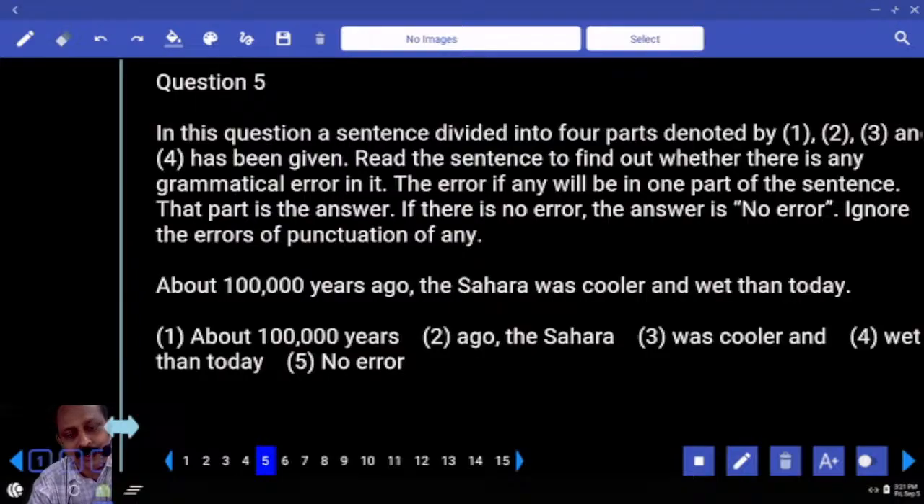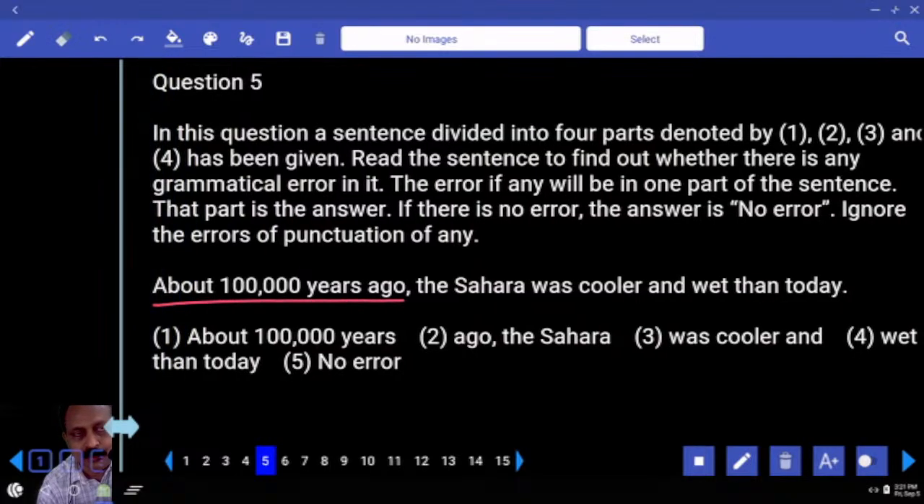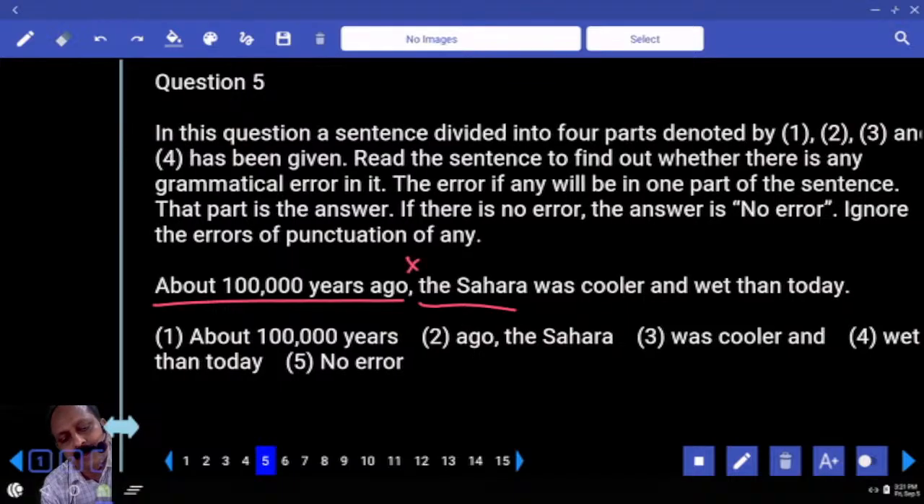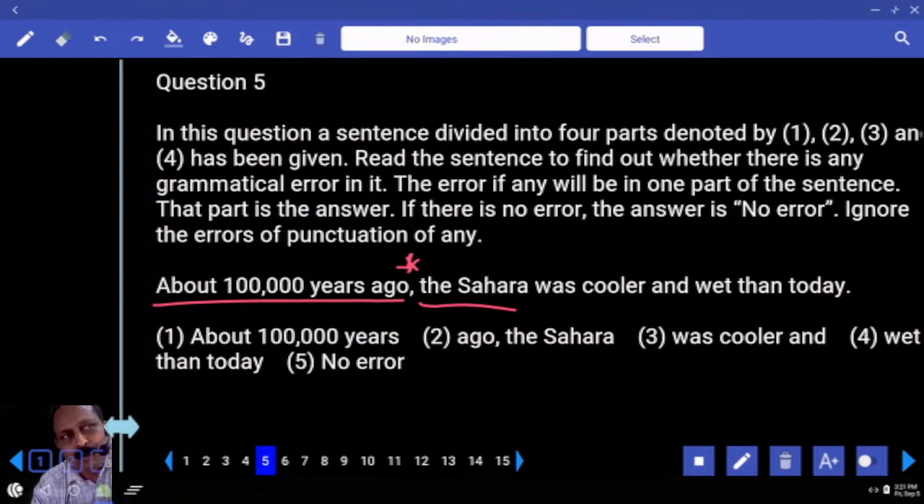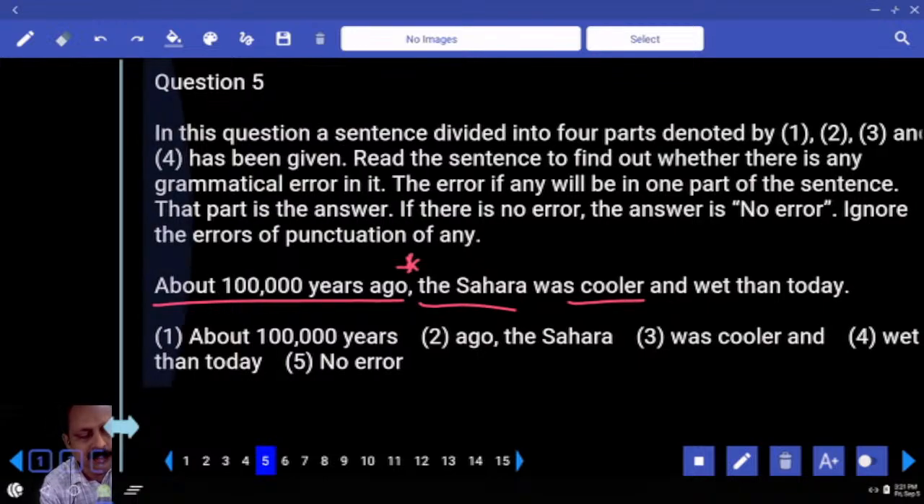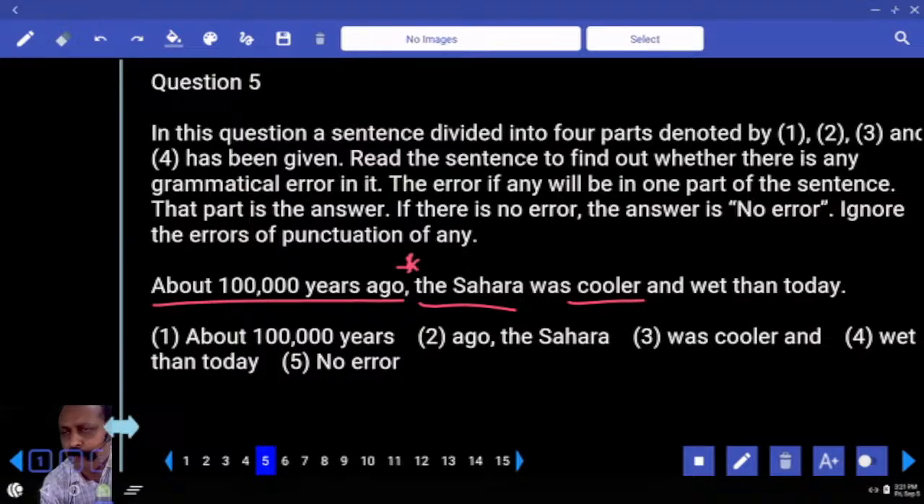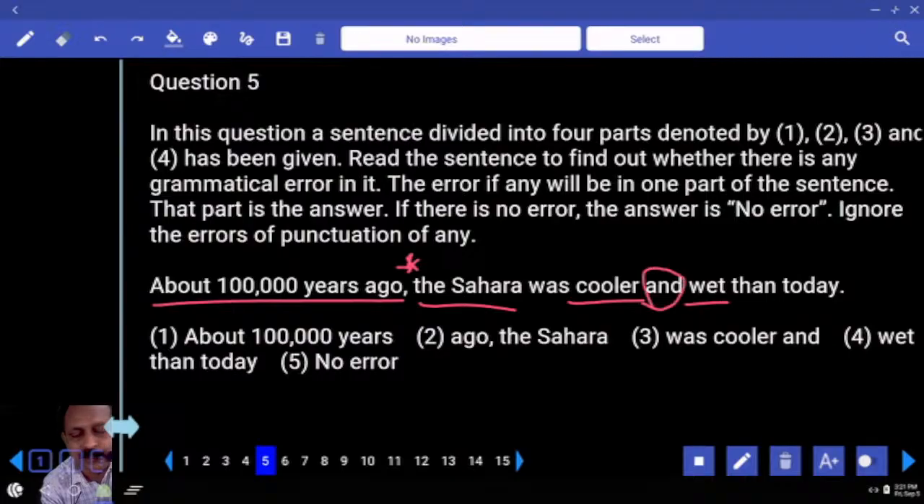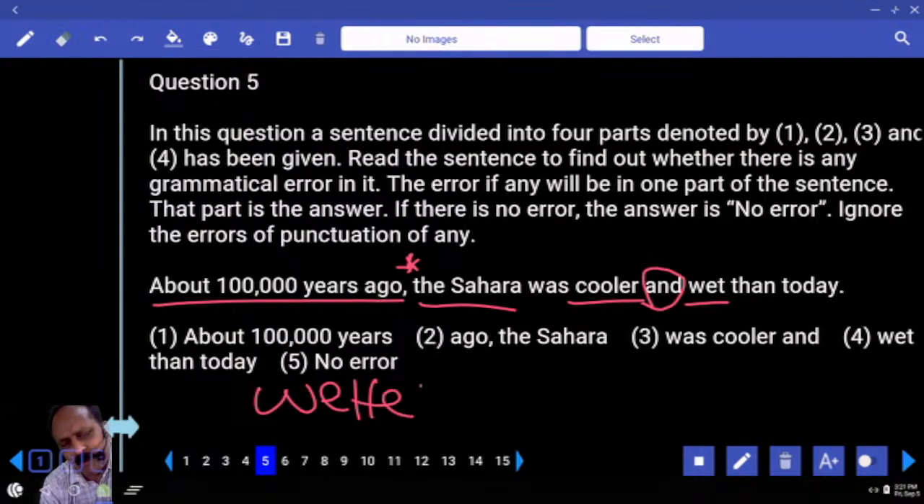Oh, grammatical errors. About 1 lakh years ago, anything wrong? You have to respond. Nothing wrong. The Sahara, underline, put a star mark. Tell me why. Before a desert, we have to use a definite article, the. Was cooler, underline cooler. Cooler compared to a positive. Then will you say, because conjunction and is there, will you say wet or wetter? I think we have got this sentence somewhere. Sounds familiar, looks familiar. Have you got this? Okay, so where is the error?